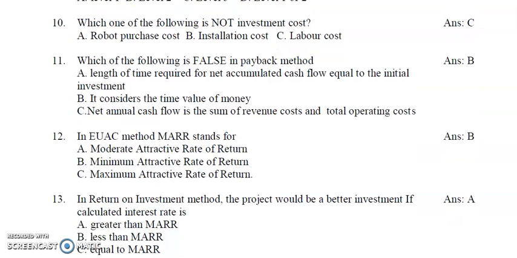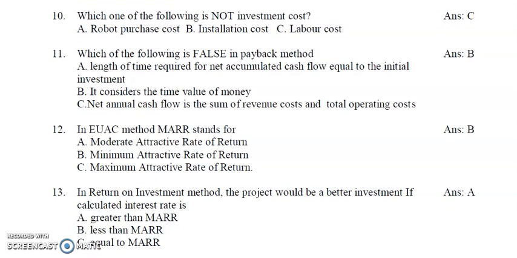Which one of the following is not investment cost? Question number 10. A. Robot purchase cost, B. Robot installation cost, and C. Labor cost. The basic economics we know: the purchase cost and installation cost all come under the category of investment cost. The labor cost comes under the operating cost, labor cost, materials, whatever, that comes under the operating cost. So it does not come under investment cost. So the answer is C, labor cost is not investment cost.